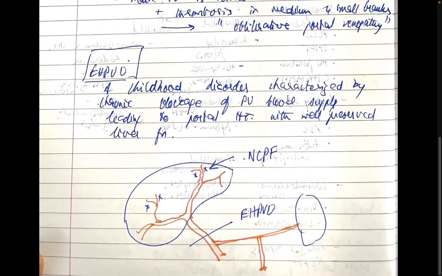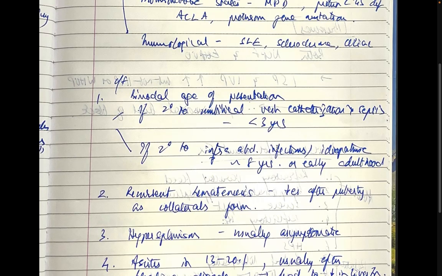EHPVO is a childhood disorder characterized by chronic blockage of the portal vein blood supply, leading to portal hypertension with well-preserved liver function. And as you can see in the picture, the obstruction is at this level in EHPVO, and it is at this level in NCPF.